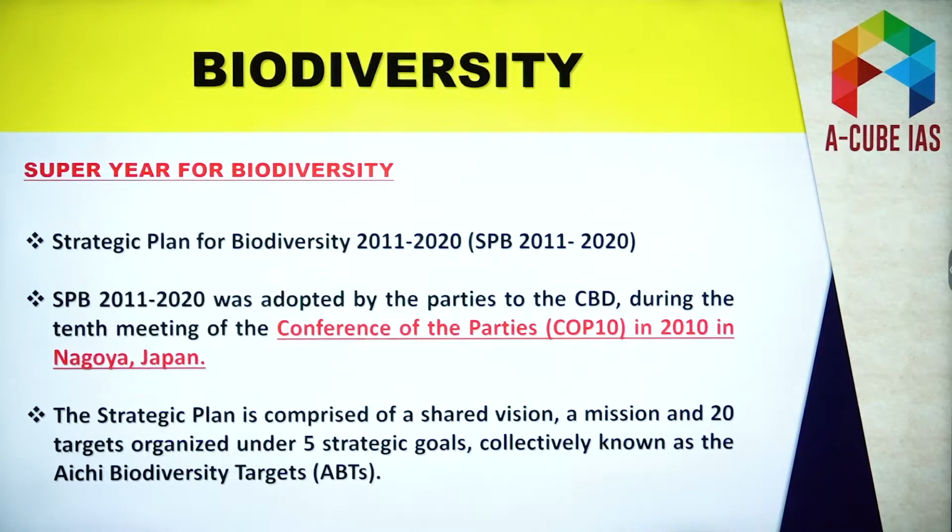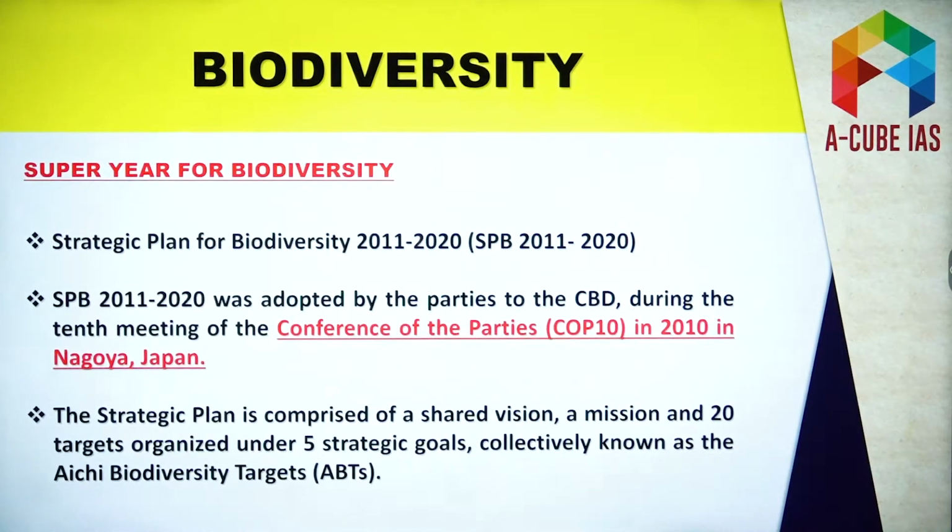See, this super year, it is a time period between 2010 to 2020. Now here you have to remember, in 2010, a particular plan, we call it strategic plan, was launched. This plan is related to conservation of biodiversity, and it was launched along with 20 EC biodiversity targets. Now this particular plan has ended in 2020. So that's why from 2010 to 2020 we are calling it super year for biodiversity.